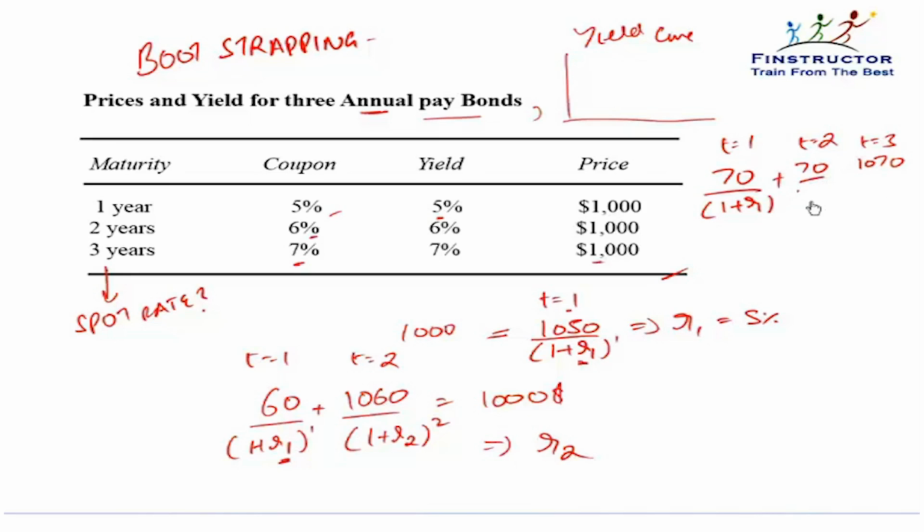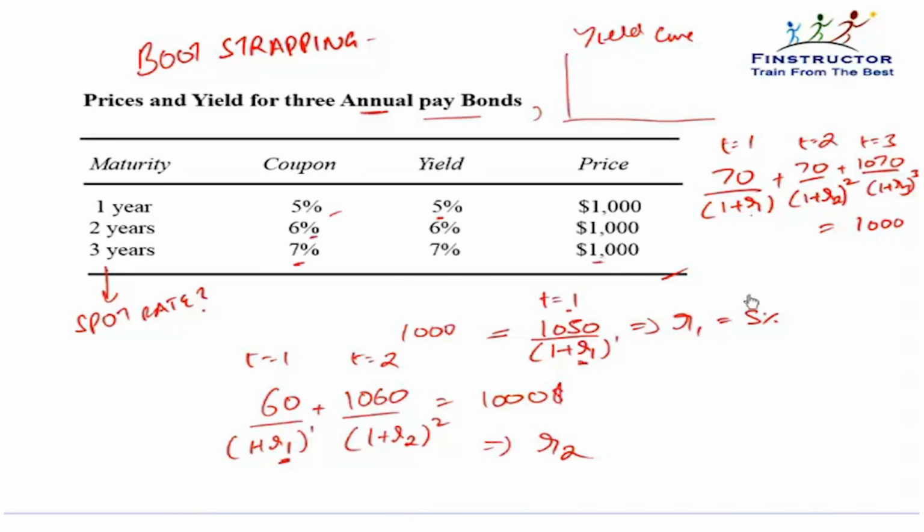Second will be discounted back by 70 upon 1 plus R2 to the power 2, and the third will be discounted back by 1070 upon 1 plus R3 to the power 3, and this price we know is given to be $1000. We can even discount it back by the yield of 7% and verify that the price will come out to be $1000.